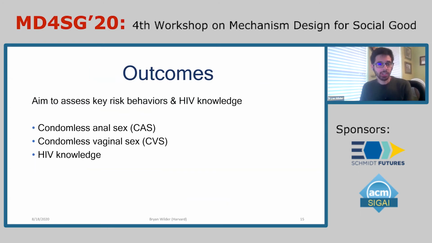I'm going to focus on a set of 3 key outcome variables here that are particularly relevant to HIV spread. The first of these assess 2 really important risk behaviors related to condomless sex, so condomless anal and vaginal sex. And these are binary outcomes where we just ask youth, did they engage in these behaviors over the past month? We also assess their general knowledge about HIV transmission via a questionnaire and the percentage of questions that they get correct on it.